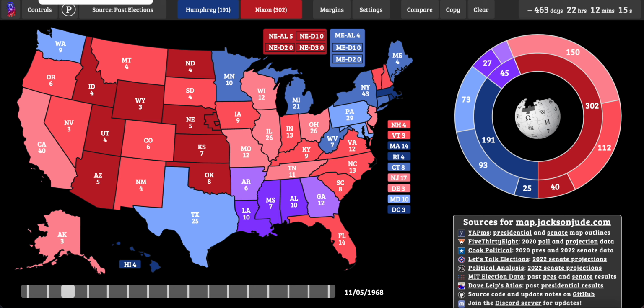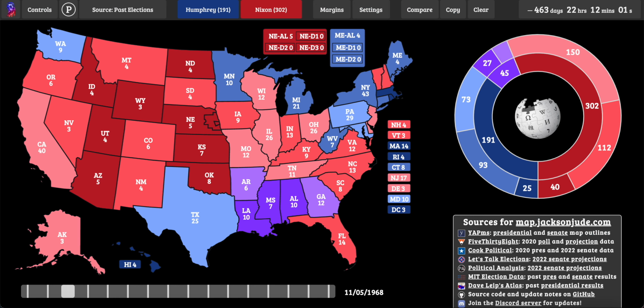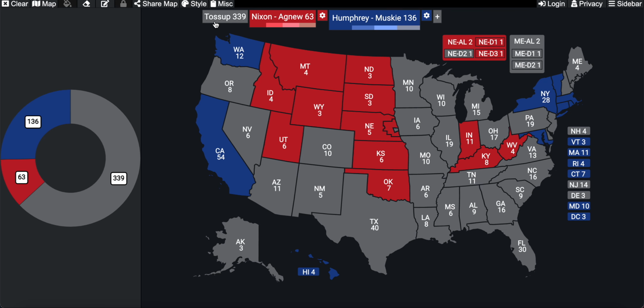Also, the state of Maryland, and then DC, Rhode Island, Massachusetts, Vermont, New York, and Maine District 1, and I believe that is all. So this is basically what the safe states map would look like.